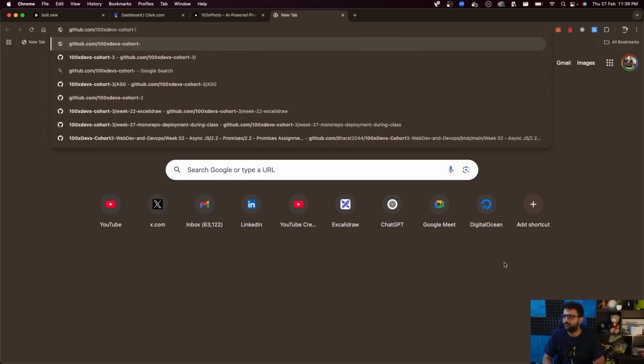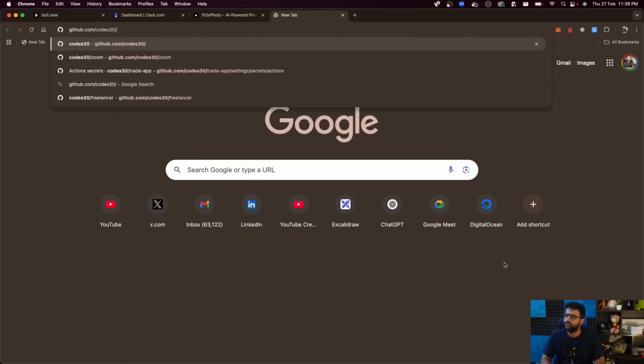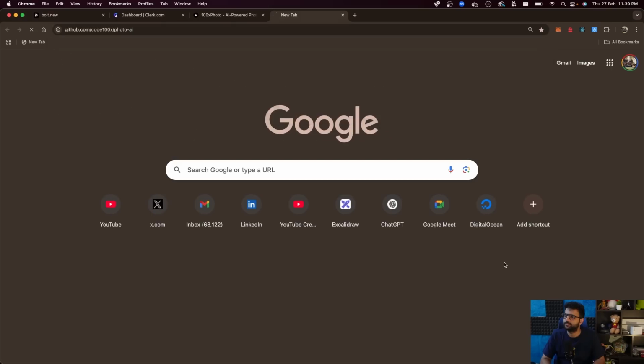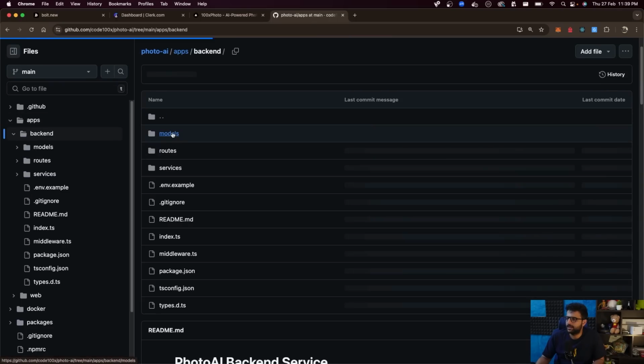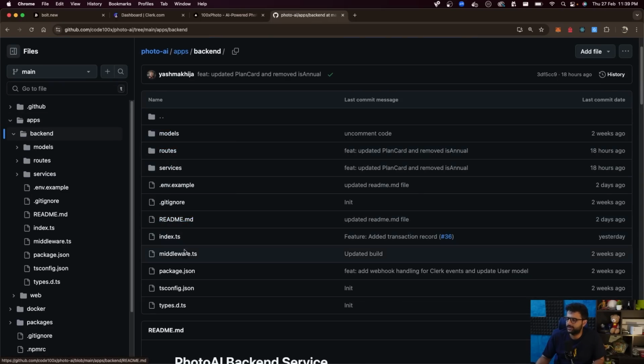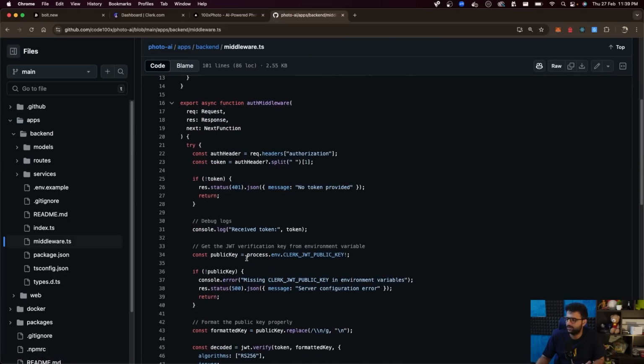If you look at the code of Photo AI as well, you'll see in apps/backend/ is there a middleware here? There you go, middleware.ts. We can actually copy it from here.